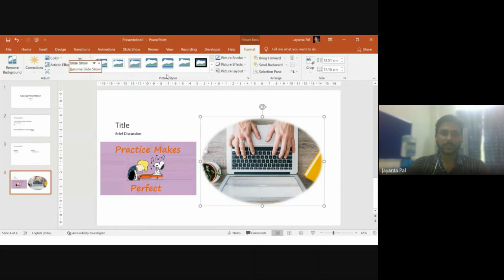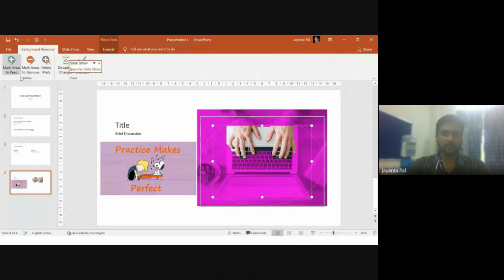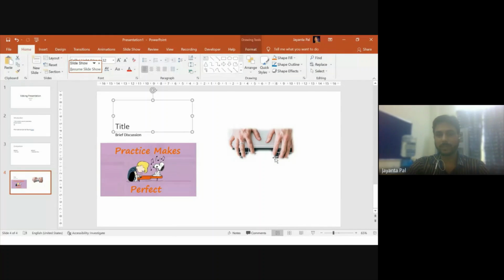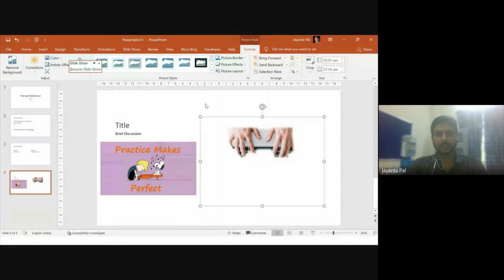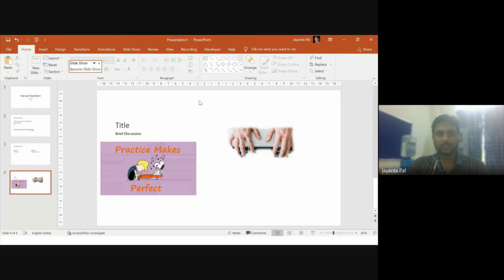You can remove the background if you select this. Let's say I mark the areas to delete, then the background has been deleted. So there are different facilities you can use over here. That is one thing. That is how you can play with these images and all those things, right?